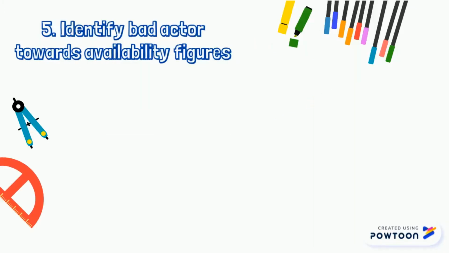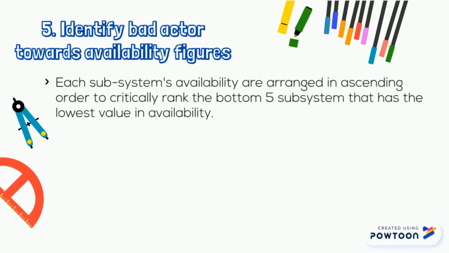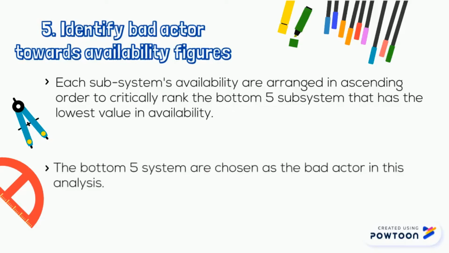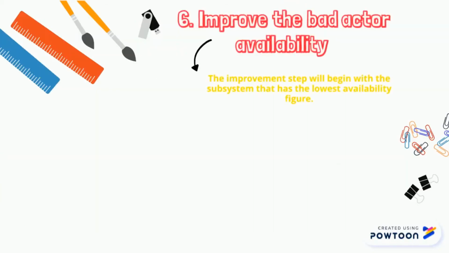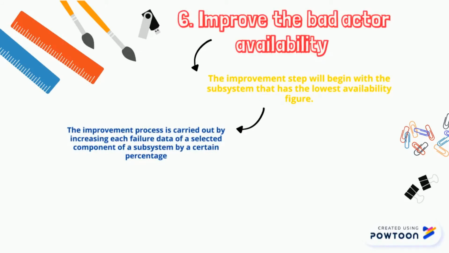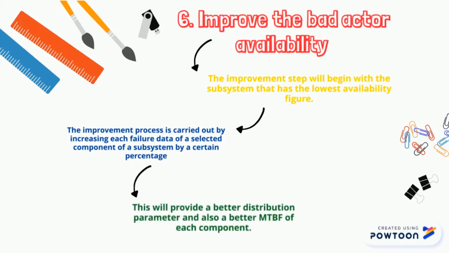To identify the bad actors towards the system, each subsystem's availability are arranged in ascending order to critically rank the bottom 5 subsystems that has the lowest value in availability. The bottom 5 systems are chosen as the bad actors in the analysis for further improvement for the process. To improve the bad actor availability, the improvement step will begin with the subsystem that has the lowest availability figure. The improvement process is carried out by increasing each failure data of a selected component of a subsystem by a certain percentage. This will provide a better distribution parameter and also a better MTBF.